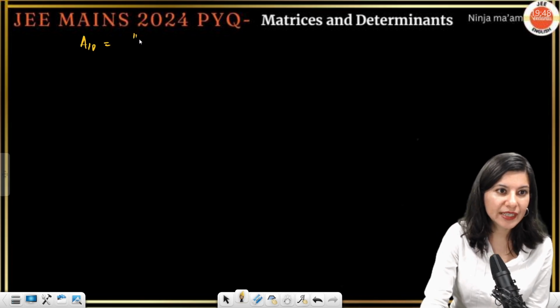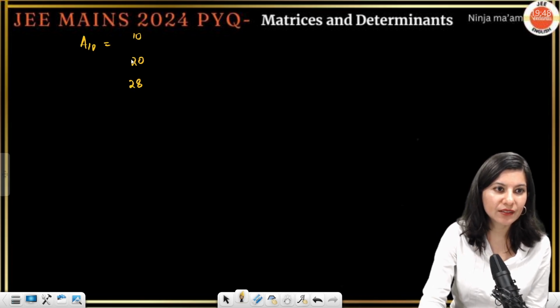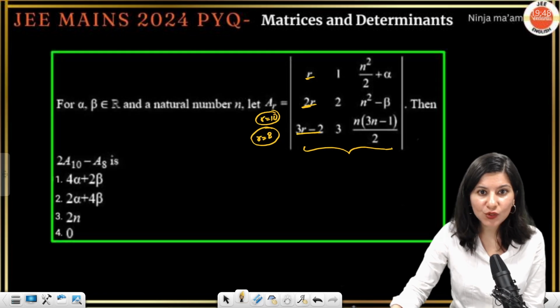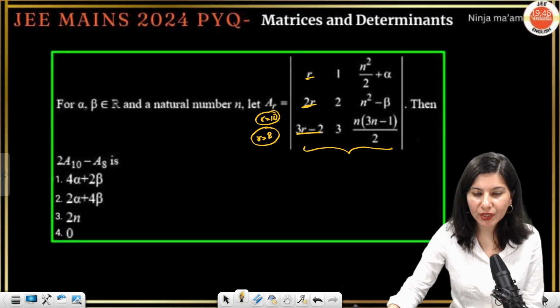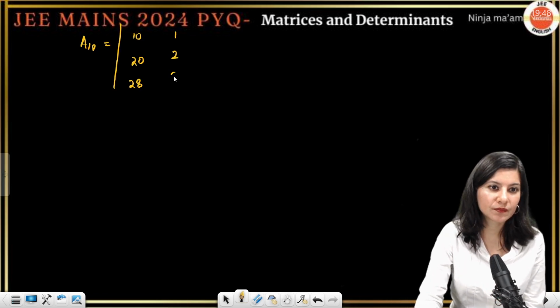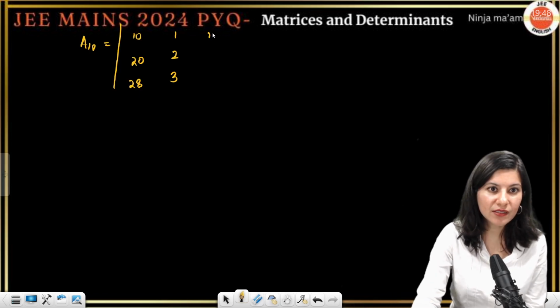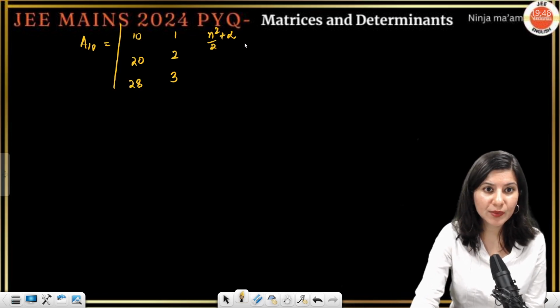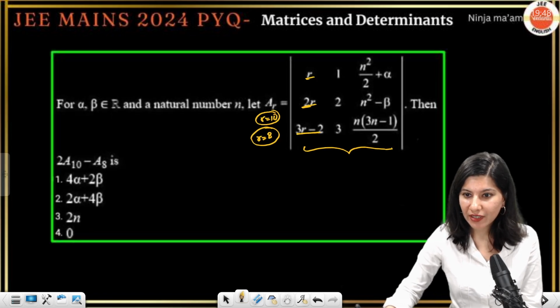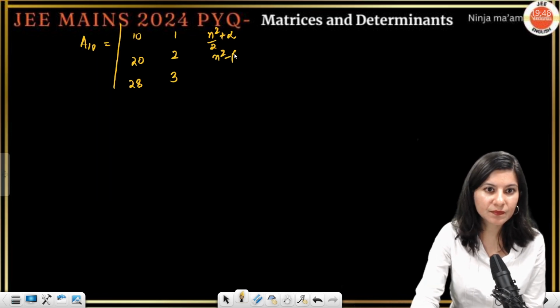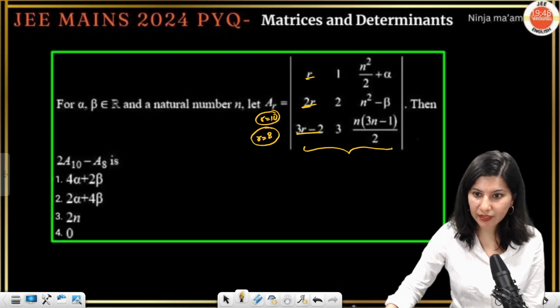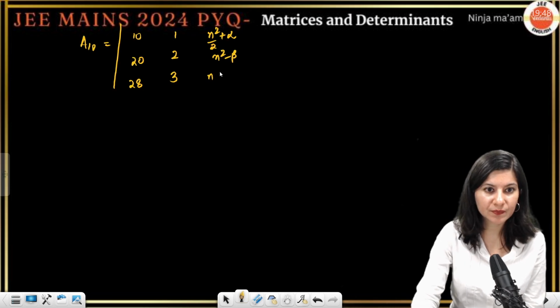We are putting 10. So 10, 20 and 28, the very first column. The next two columns will be copy pasted: 1, 2, 3, and n square plus alpha, n square by 2 plus alpha, right? Then we are having n square minus beta. Okay, then n, (3n minus 1) by 2.